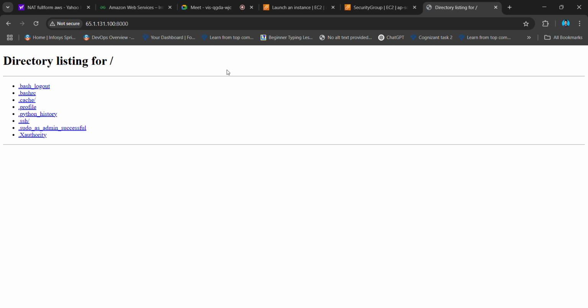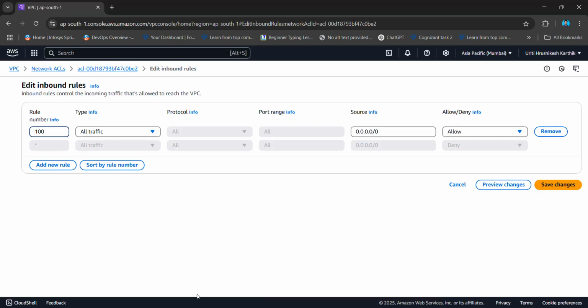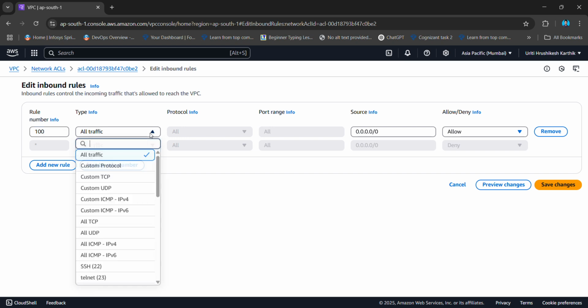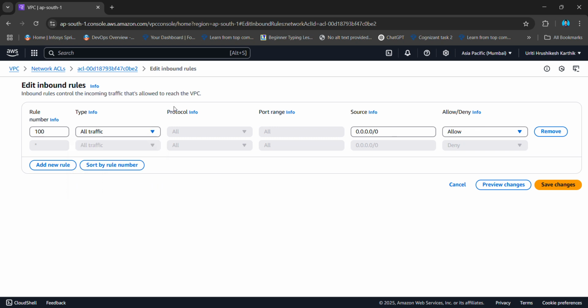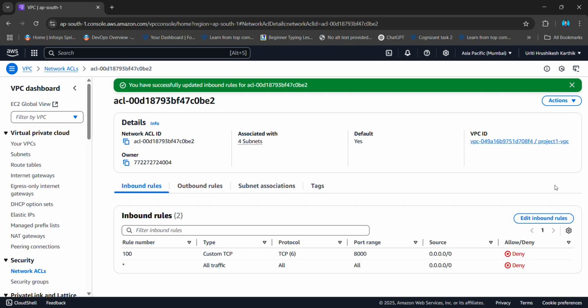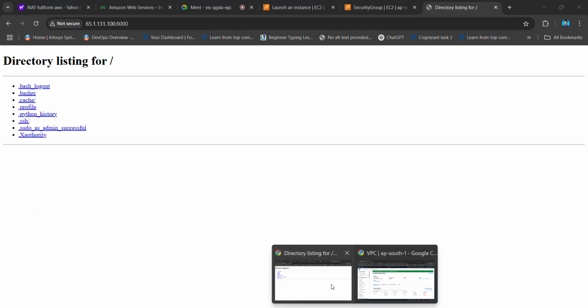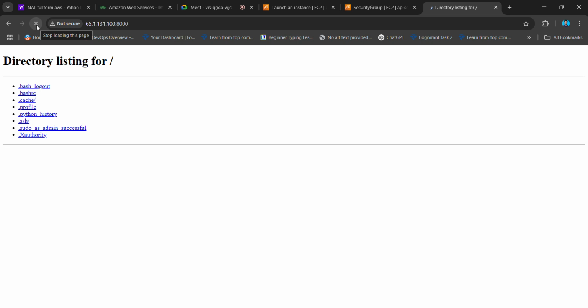But what if I make use of exact VPC settings? Let me try to do that. We have exposed our port 8000, right? I'll exactly block that port and see what happens. I will give custom TCP and port range 8000. Here it is allow, it's well and good, but I'll keep deny here, then I'll save the changes. And within seconds, no latency, that's a specialty of AWS. I'll refresh it and you'll find nothing over here.